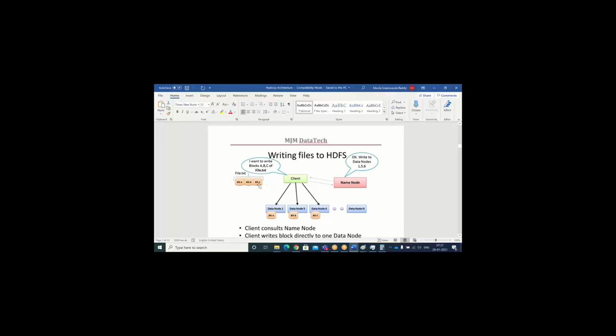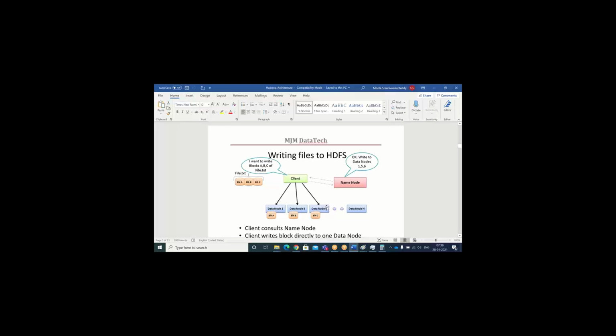See in this example, file.txt, I have block A, block B and block C. All of these are placed: block A in data node 1, block B in data node 5, block C in data node 6, right? Once it is done, it will communicate to the name node that my task is done. How is it going to communicate? Through the heartbeat signal.